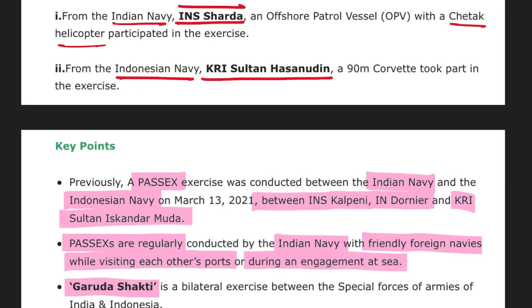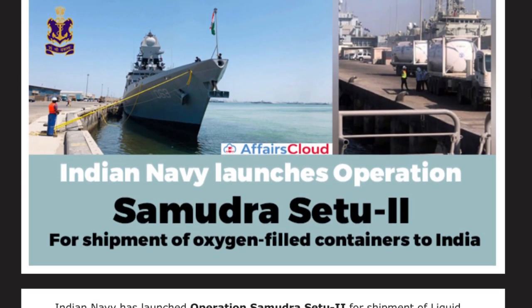Garuda Shakti is a bilateral exercise between the special forces of India and Indonesia. Do remember this also. We will be revising multiple exercises at the end of this video, so stay tuned. It will be a very good session. You will be gaining a lot of information from this. Alright, so just stay tuned till the end.